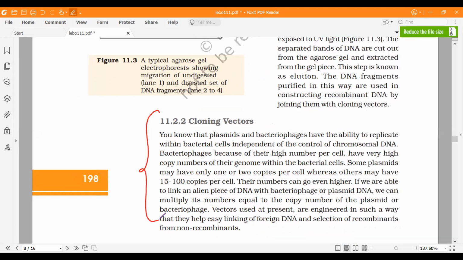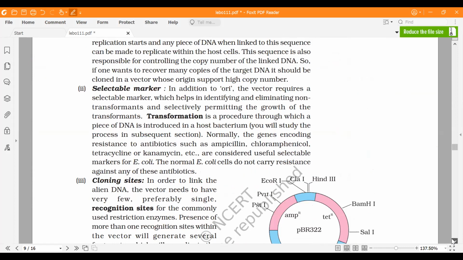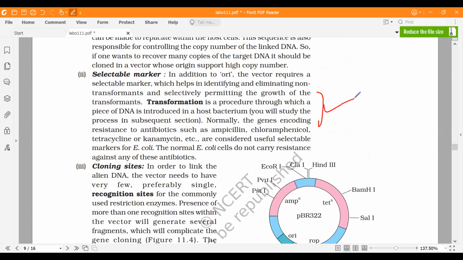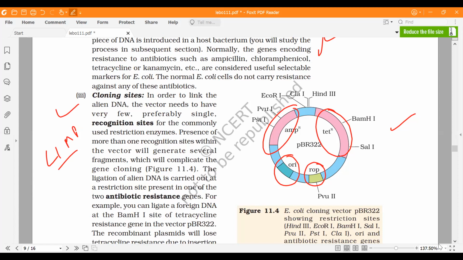Over here, the copy number has been mentioned. When you read, just focus on whatever I say from the textbook. Then we talked about transformation also. This is the structure which we discussed. You can see the ampicillin gene, the tetracycline gene, the ori and rop. This entire part is very important for questions. I had explained everything.